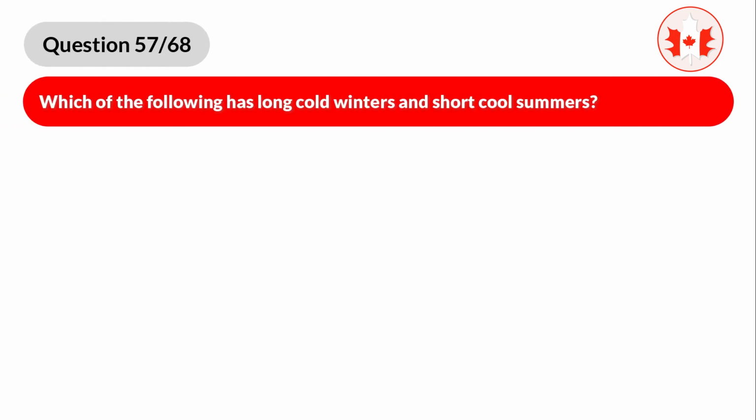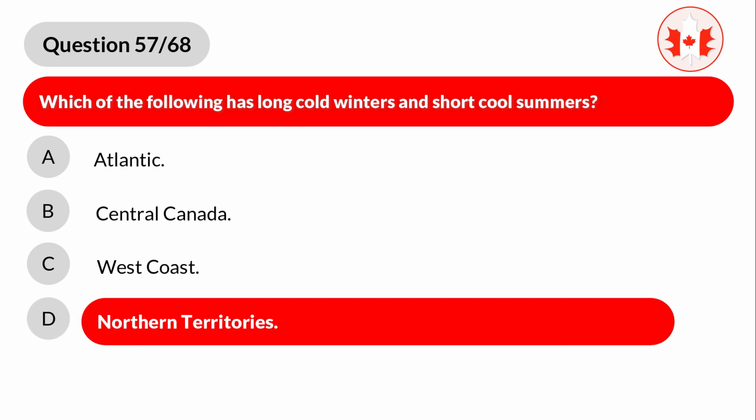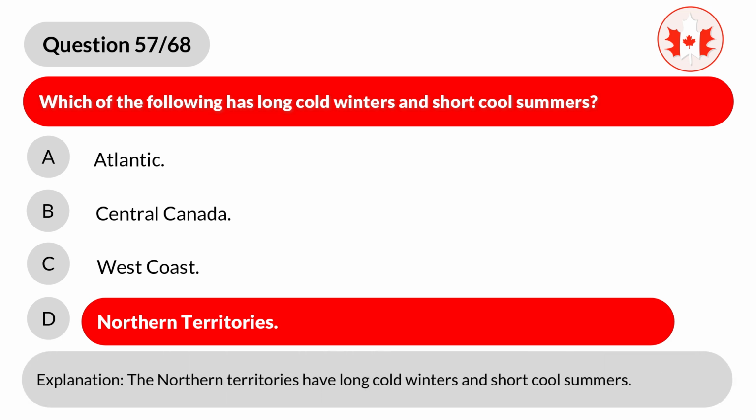Question 57. Which of the following has long cold winters and short cool summers? A. Atlantic, B. Central Canada, C. West Coast, D. Northern Territories. Correct answer is D. Northern Territories. Explanation. The Northern Territories have long cold winters and short cool summers.